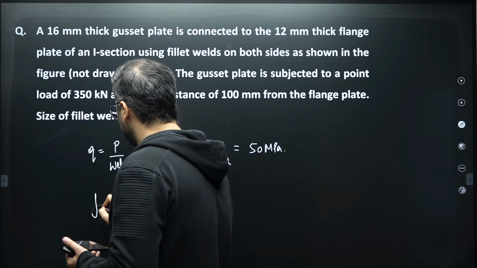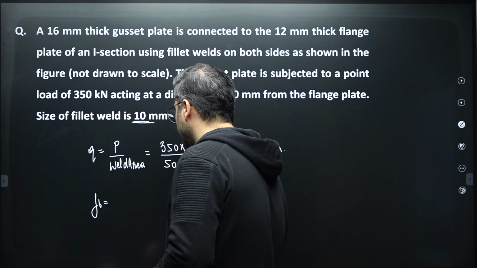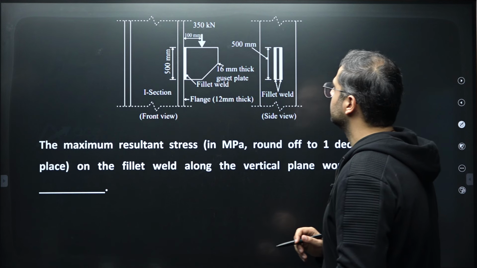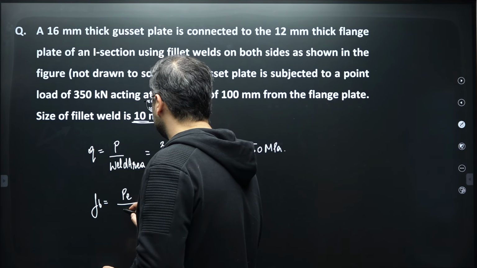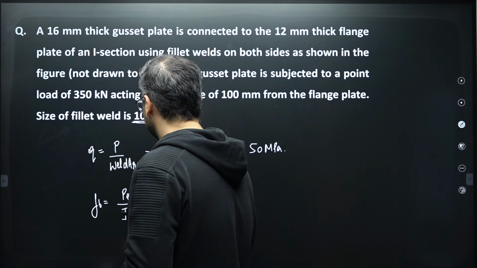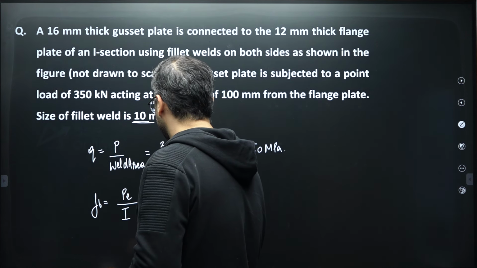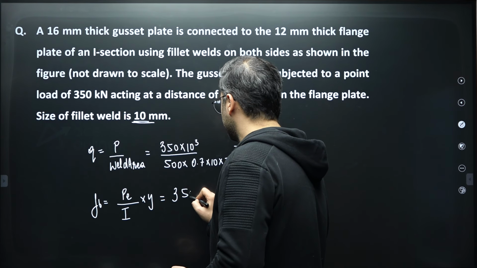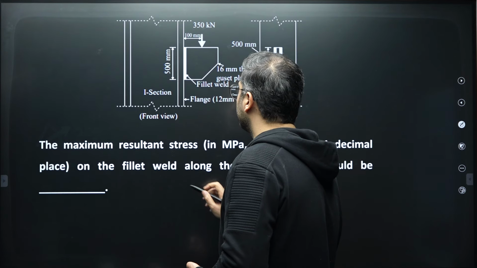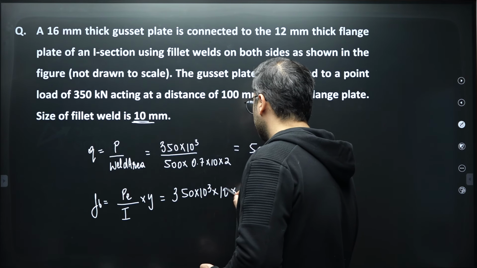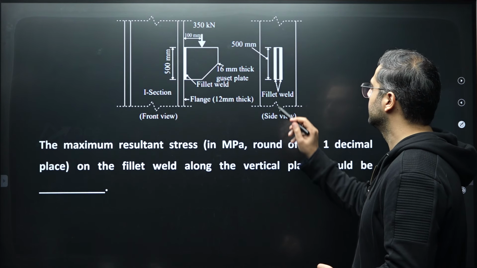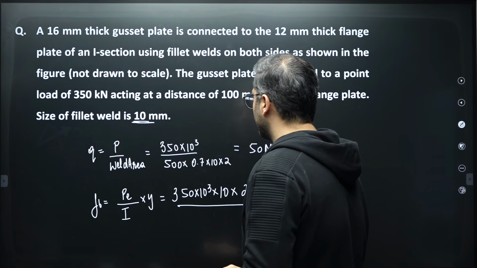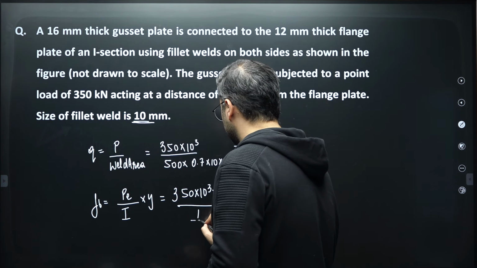And then getting the value of FB. FB over here will be equal to what? P times E, that is 350 into 100, divided by the moment of inertia, M by I multiplied by Y. Over here this P is 350 into 10 to the power 3, multiplied by eccentricity, 100, multiplied by Y, which is 500 divided by 2, that is 250, divided by the moment of inertia of this entire weld area.